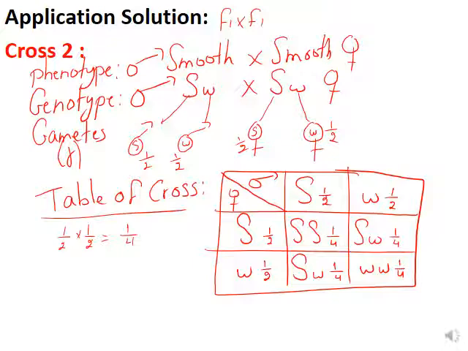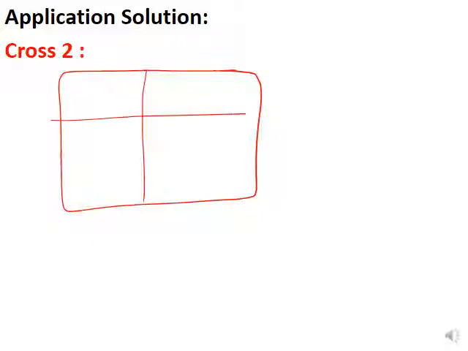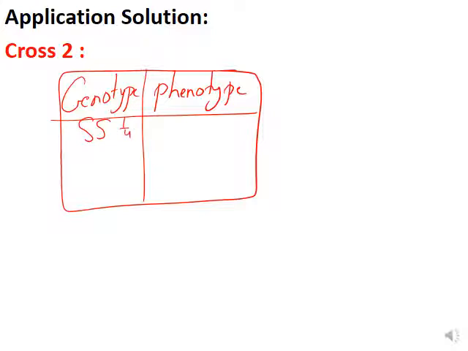So let's move now to the table of results. We are going to divide it into genotype and phenotype. In the genotype, we have SS 1 over 4, Sw 1 over 2, and ww 1 over 4. SS and Sw both are smooth, so here 3 over 4. How did I get 3 over 4?